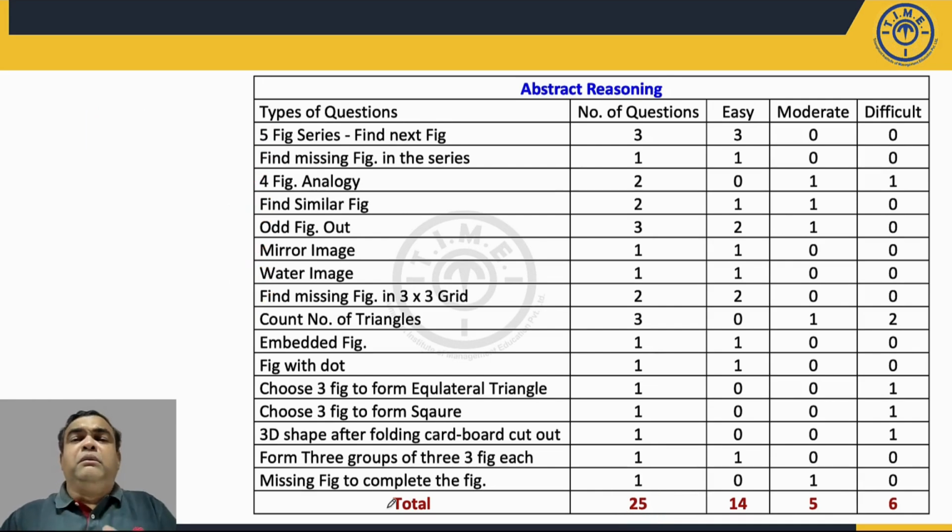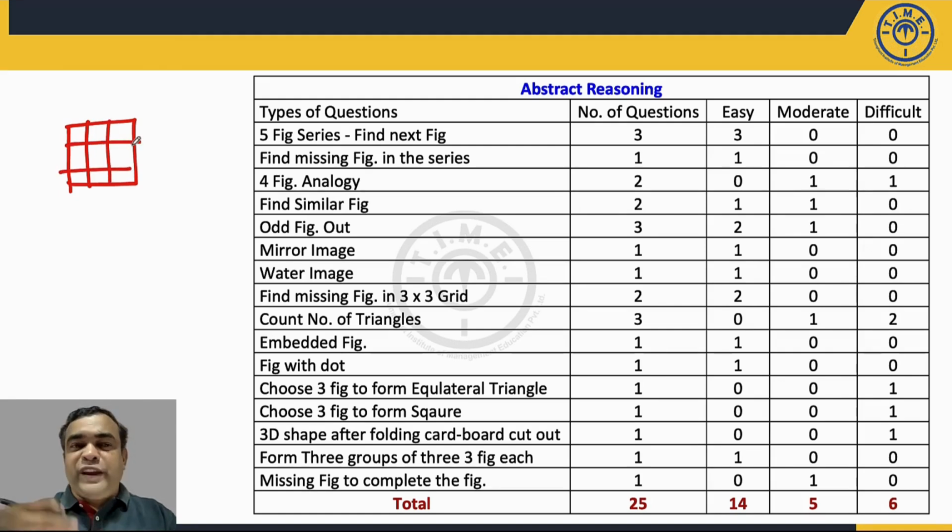But as more variety of questions were asked, if you had solved those questions earlier, then you know what to do in those kinds of questions. For example, many times the 3x3 grid questions are asked. Those who face these questions for the first time don't know what to do in that. So they have to read the instructions properly, and then start attempting the questions.